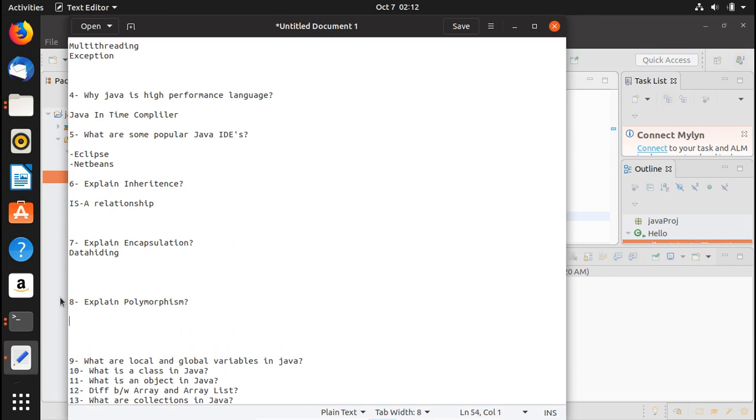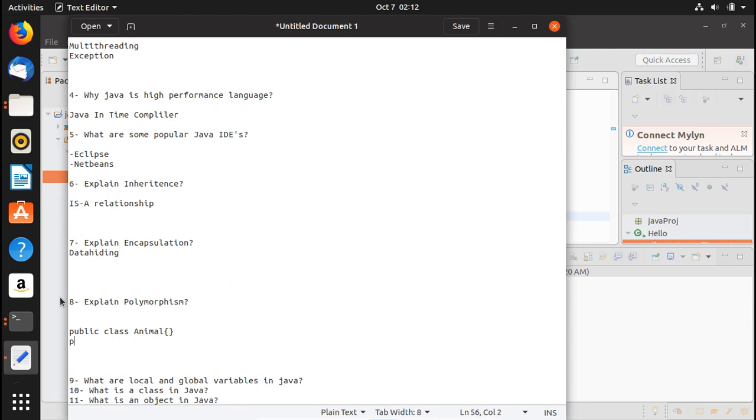Let's say that here we have a public class Animal. This is the body, and inside of this we have everything. The other class we are going to have is public class Tiger, which would be extended from Animal.